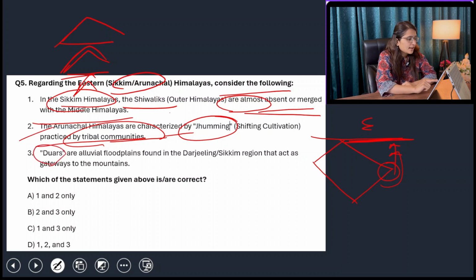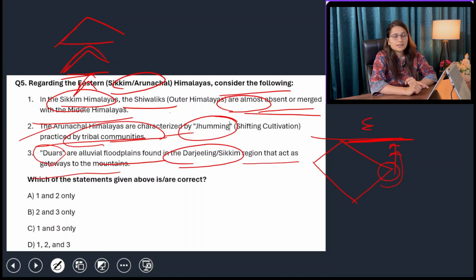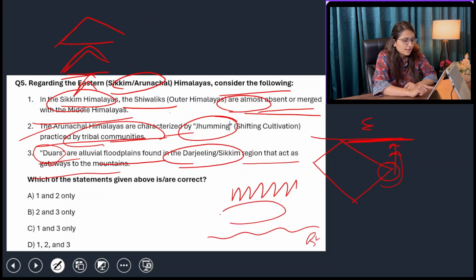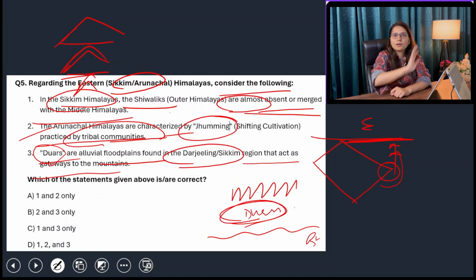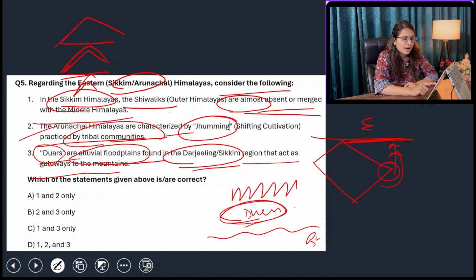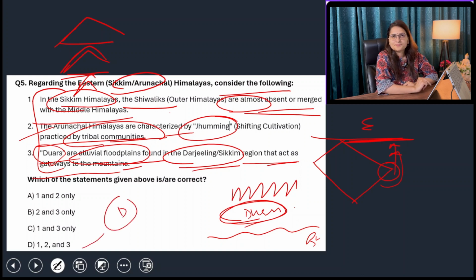Okay, so duars are the alluvial floodplains found in Darjeeling or Sikkim region that act as a gateway to the mountains. Duars are basically those alluvial floodplains which are brought by the Brahmaputra river. So all the Shivaliks are there, and this is your Brahmaputra river. So these areas are known as duars. They are basically a gateway to the Himalayas, as from this area the Himalayas start from the Shivalik, then ultimately to the greater or middle Himalayas. Yes, duars are the alluvial floodplains found in the Darjeeling or Sikkim Himalayas region that act as a gateway to the mountains. All three statements are right. So option D will be your answer.